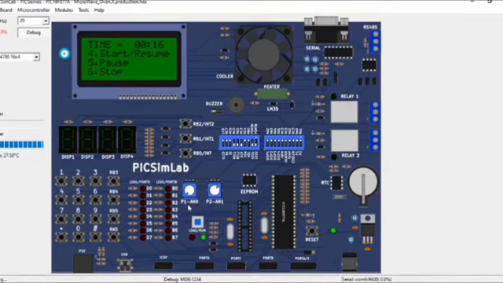Let us wait for 10 more seconds. I hope you have seen the screen that the cooking time is up and you have heard the buzzer sound. This is all about our project.